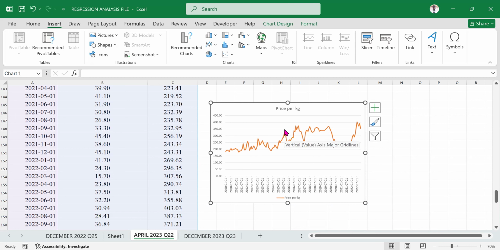Have you highlighted the data? After highlighting the data, go to insert. When you go to insert, then choose the type of chart that you want to insert. Have you done that?